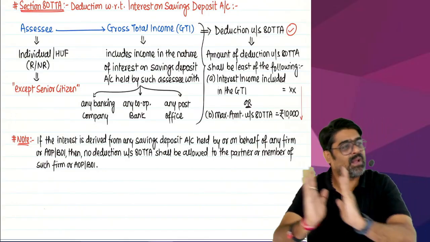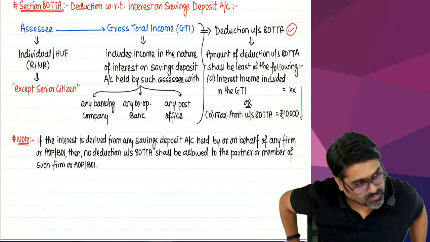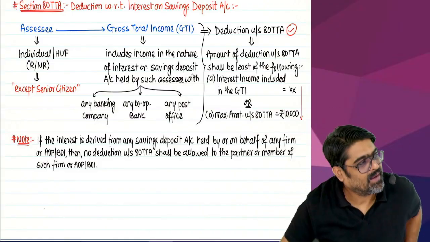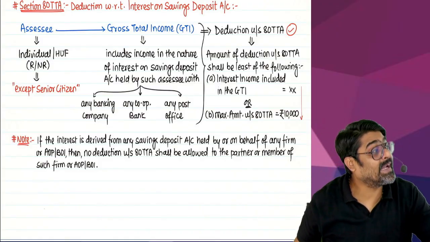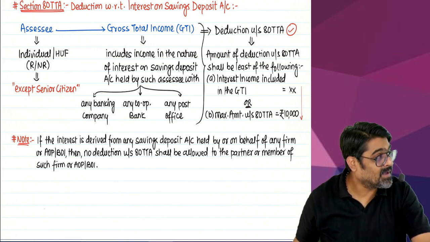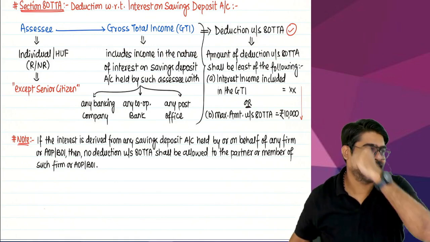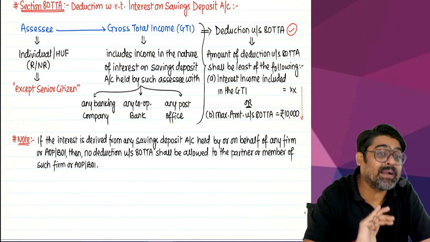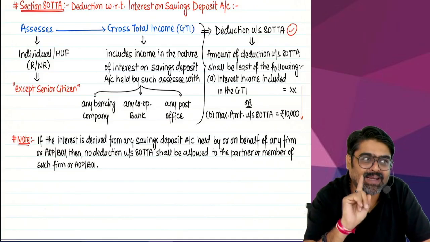Can that interest be allowed to the partner? No. Why? Because the partner has not shown that interest as taxable under his GTI. So neither the firm nor the partner can take that deduction for that interest.